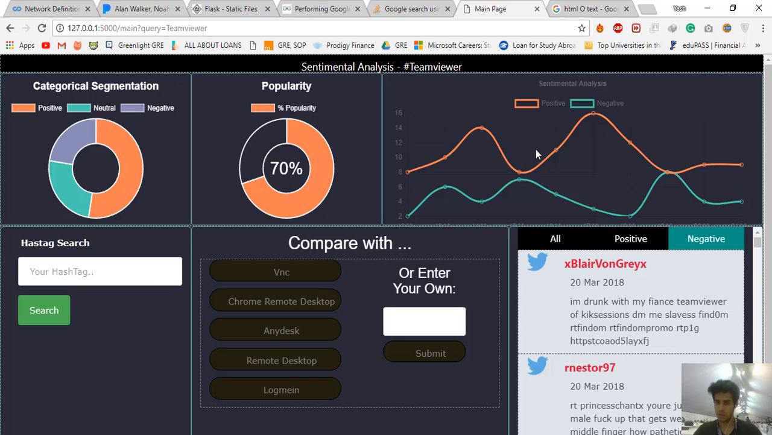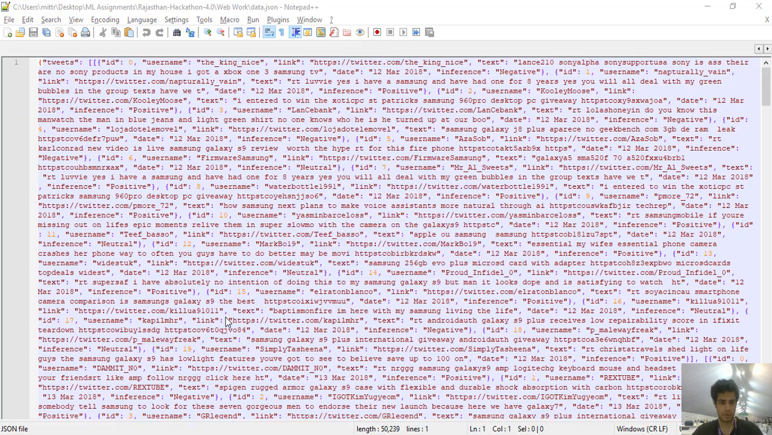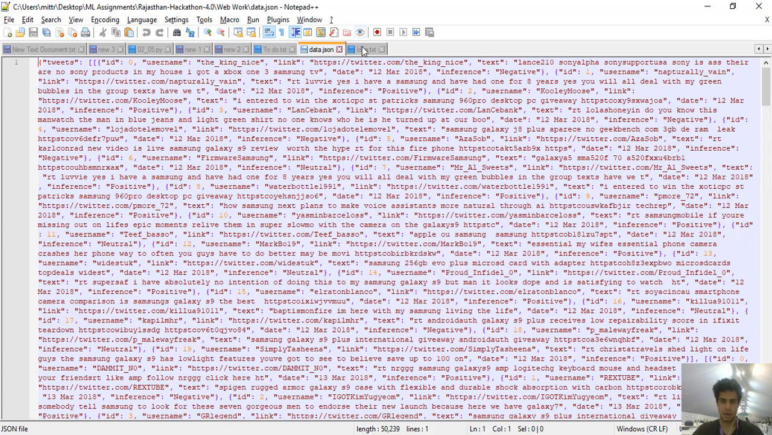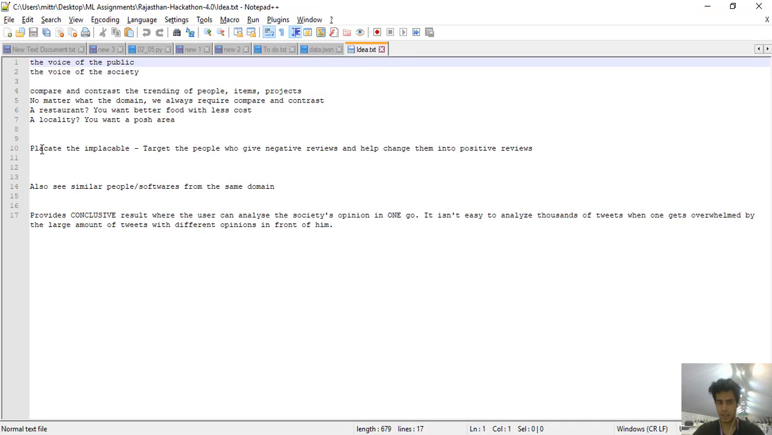Last time we only saw the positive one, mostly because the negative one was really closing up to the x-axis. One more thing that our project can do here is basically placate the implacable. We can target the people who give negative reviews on something.